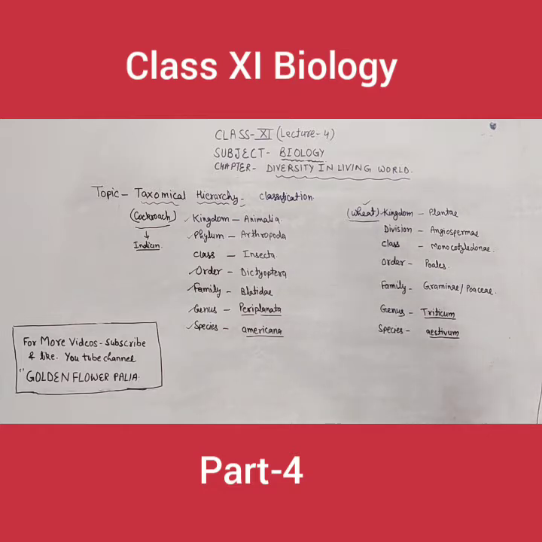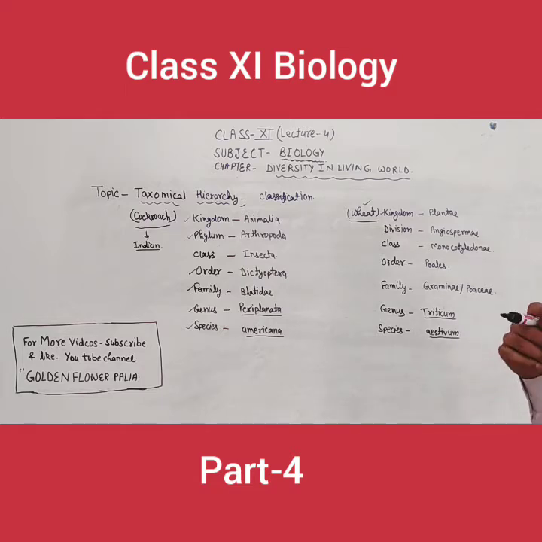Monocotyledon means in the seeds of wheat only one cotyledon is present, so that is why they are called monocotyledons, and the class is called Monocotyledon. Order Poales, family Gramineae. Another name of Gramineae is Poaceae. So Gramineae is the family of the plant.